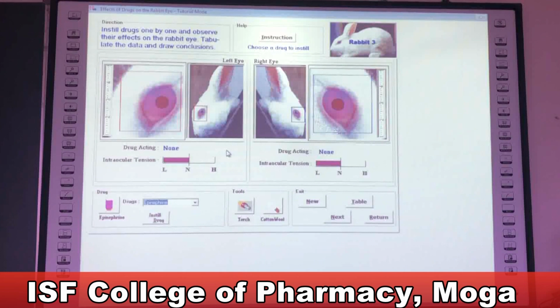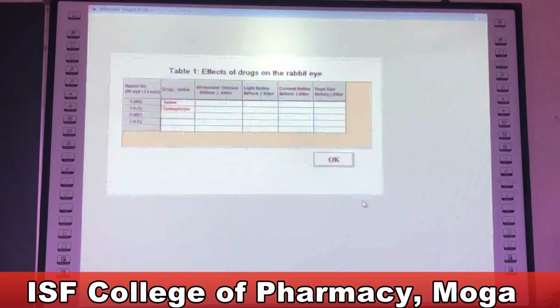After drug administration, you have to record all those 4 parameters again, and you have to prepare an observation table as it is given in the software, where what kind of drug you have instilled in one eye and compared with the saline, then intraocular tension before and after, light reflex before and after, corneal reflex before and after, pupil size before and after. So in this way you can prepare your observation table.